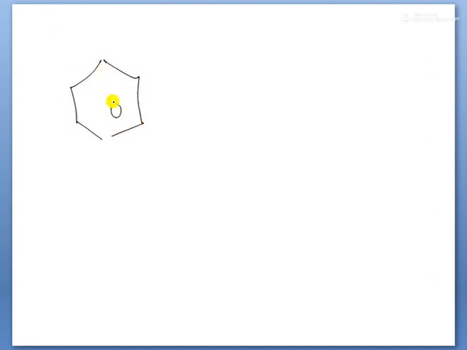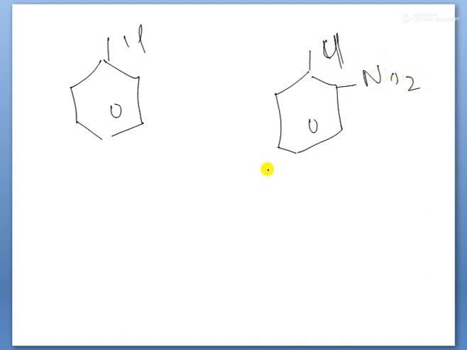This is chlorobenzene, children. Next one, take chlorobenzene, but here the NO2 group is present. Again another NO2 group is present, children. These positions are ortho and para positions only.